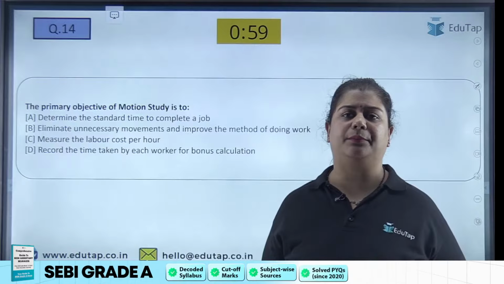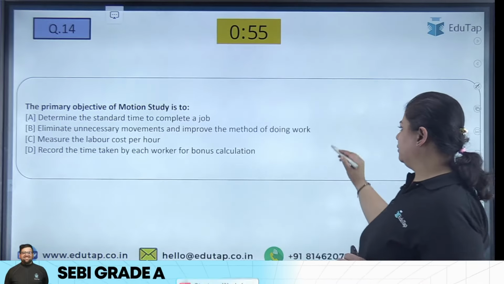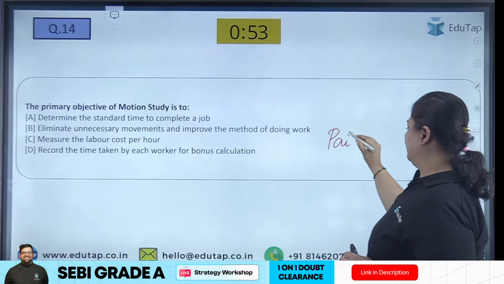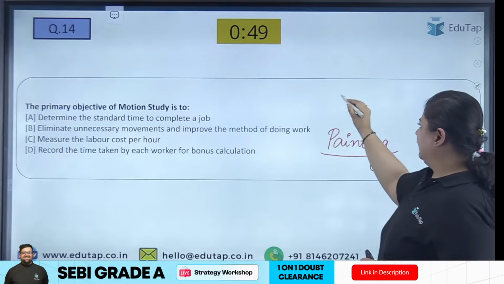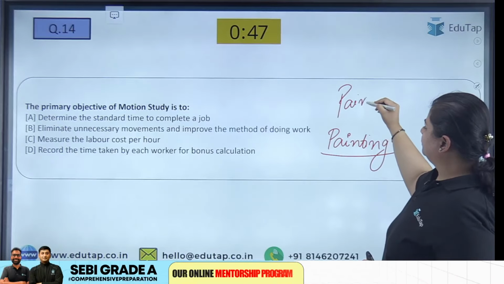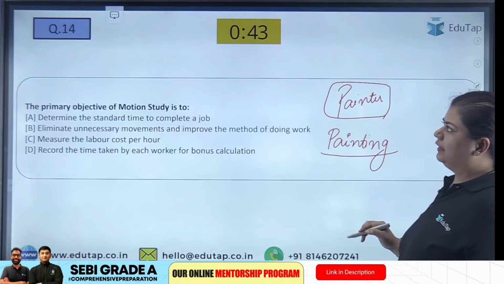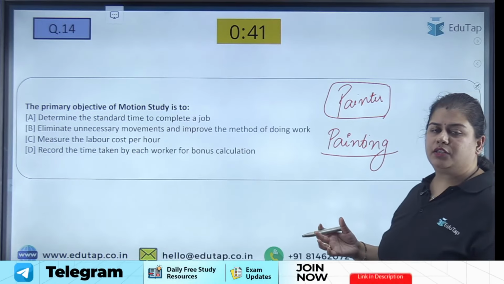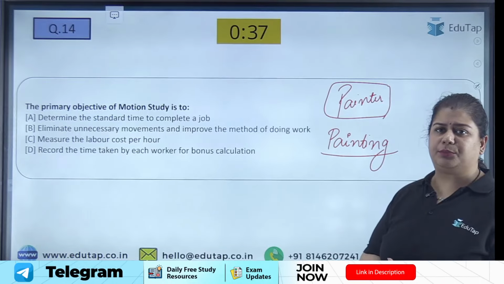Now the next concept is motion study. Again, taking the example of this painter only, who is painting the job. And he's a painter. So when he is painting, he lost one brush and he kept on finding it. He kept on finding that brush.